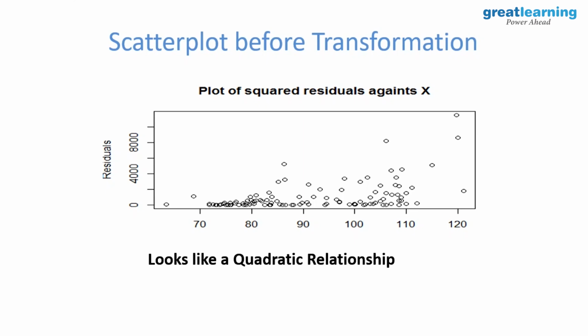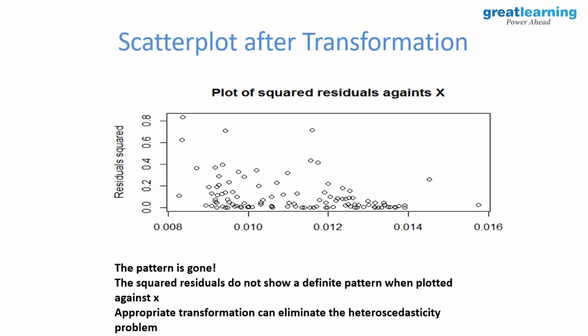Right? Correct? So I remember I said if the degree of the polynomial is more, I can divide by that same number, and it will come to 1. Yes or no? So now I divided by x in that. Correct? So once I divide by x, what will happen? The pattern is gone. So now I'll do a remodeling of those variables and come up with a better model. So my heteroscedasticity goes away.